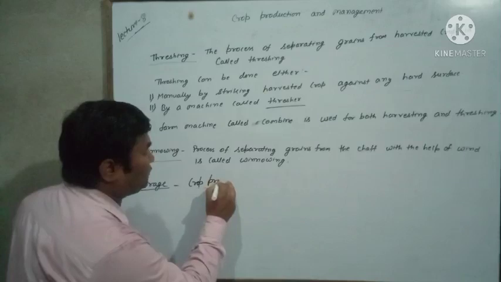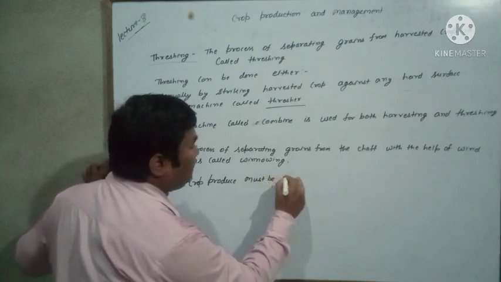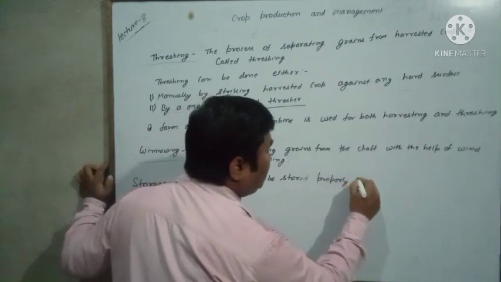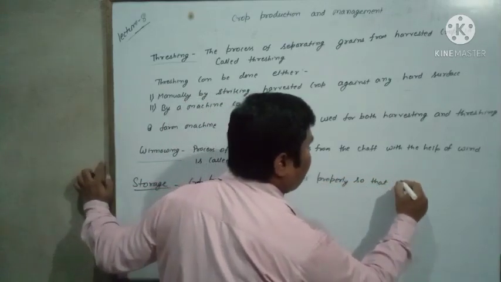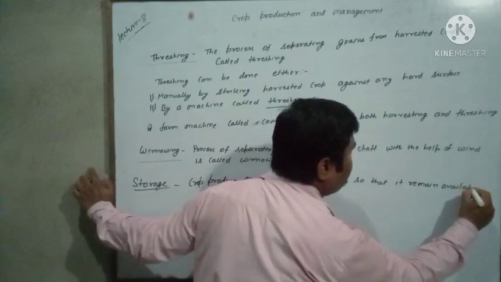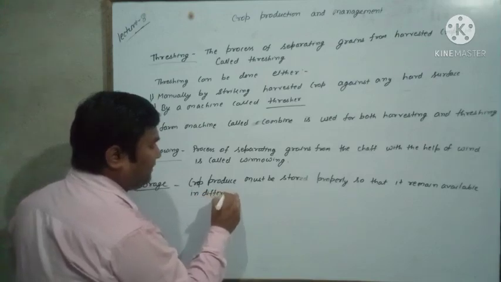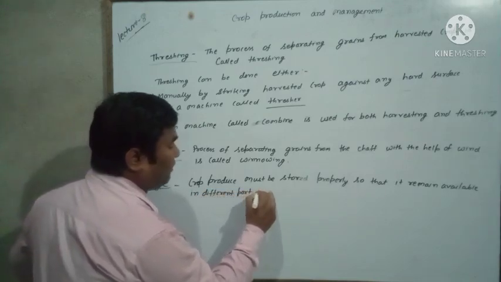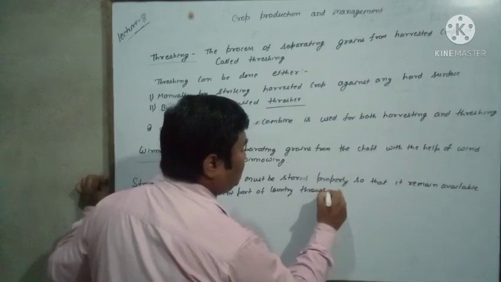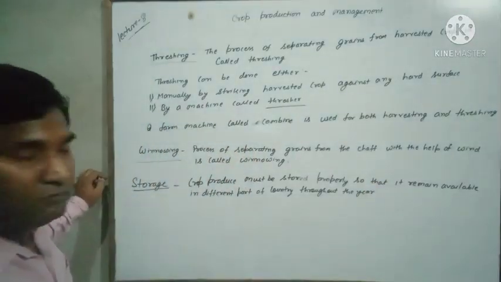Crop produce, means the product, must be stored properly so that it remains available in different parts of the country throughout the year, means it should be available throughout the year.